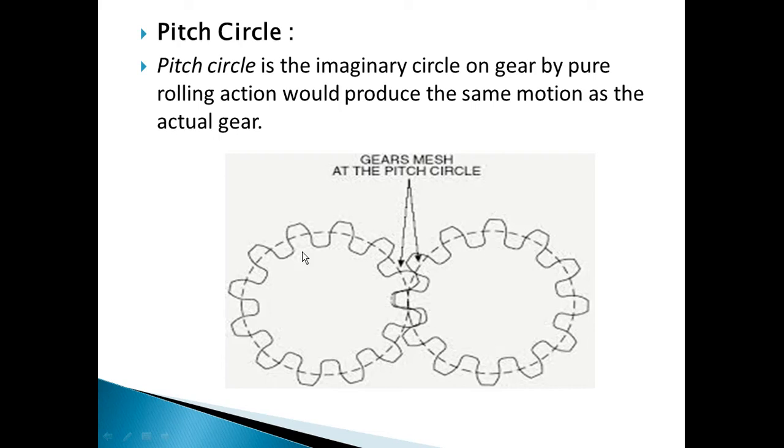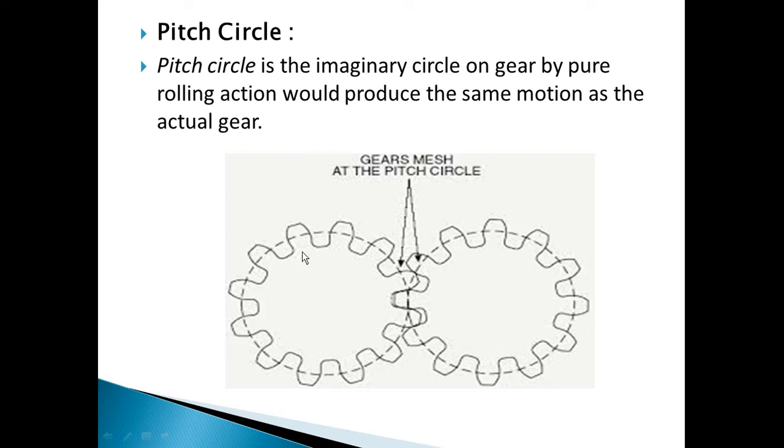The pitch circle is nothing but an imaginary circle drawn on the gear about which we get a pure rolling motion. Why pure rolling motion? Because a gear is used to transfer rotary motion. One gear rotates on one shaft and is in mesh with another gear mounted on another shaft, so motion is transferred from gear 1 to gear 2, from the input shaft to the output shaft.